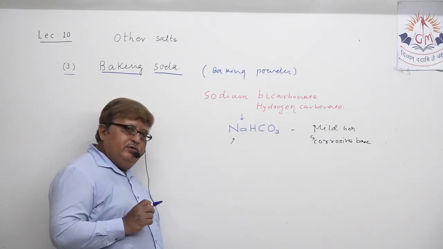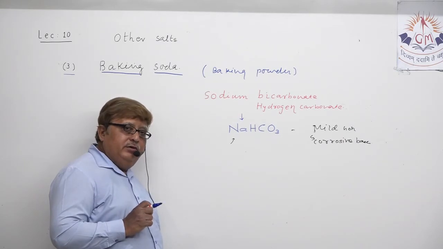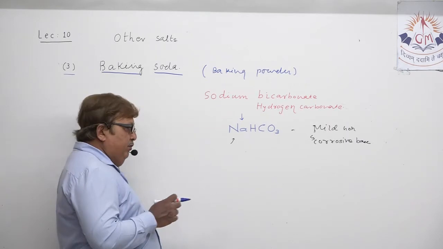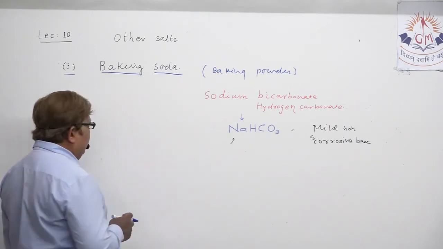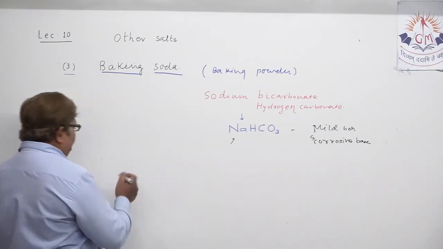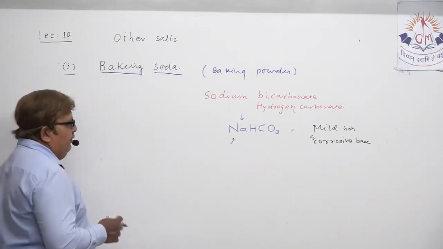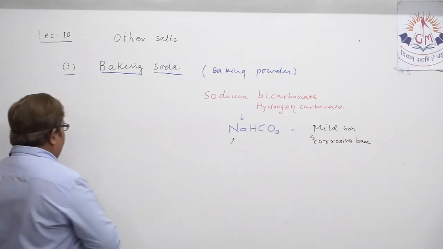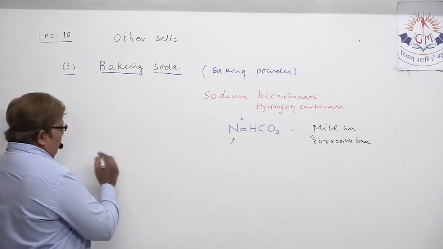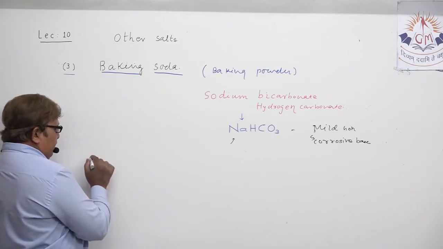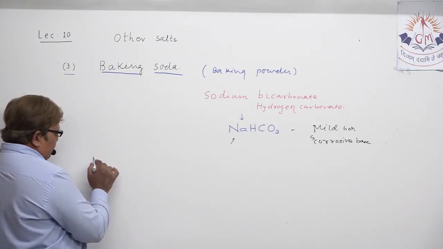But actually sodium chloride is not the only raw material for the production of baking powder. Which are the raw materials which can be utilized for the production of baking powder? Let us mention the chemical reaction which is taking place. I am just writing the chemical equation, and giving the explanation at the same time.